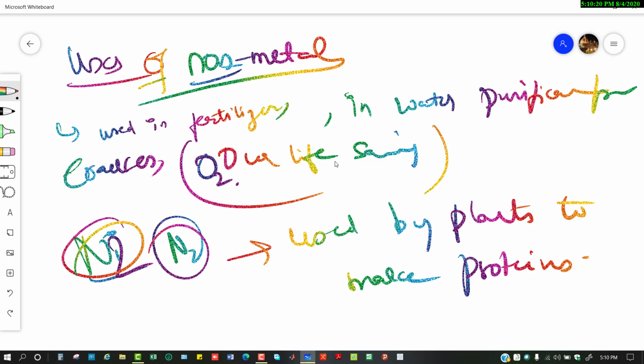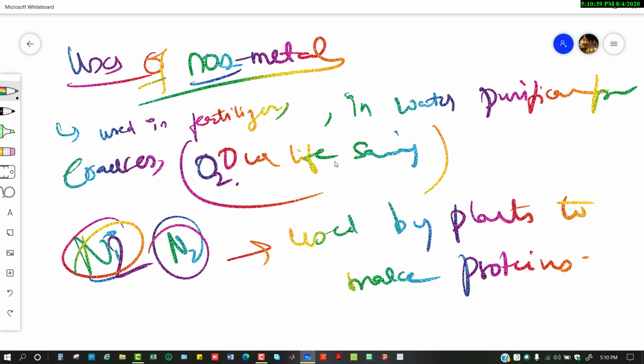Iodine is essential for the proper functioning of the human body. Helium is a noble gas used in weather observation balloons. These are some of the uses.